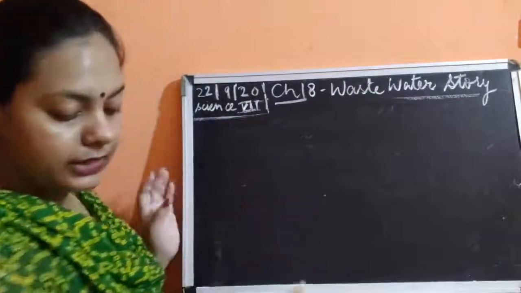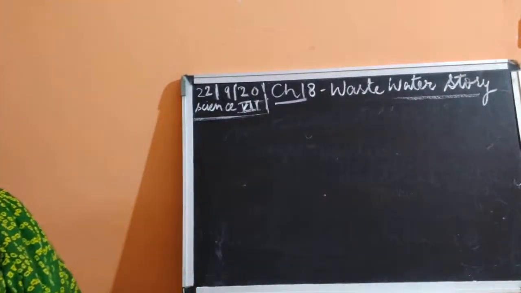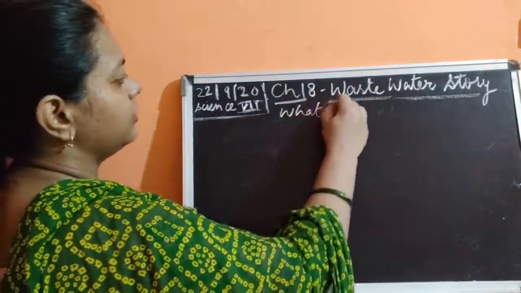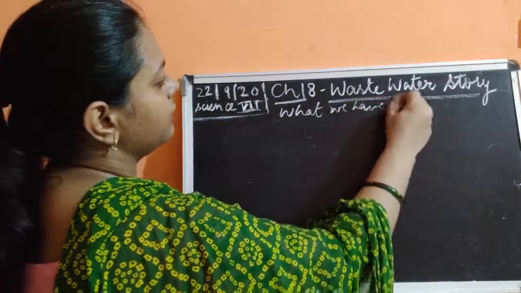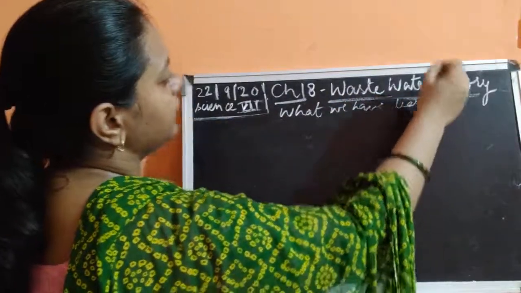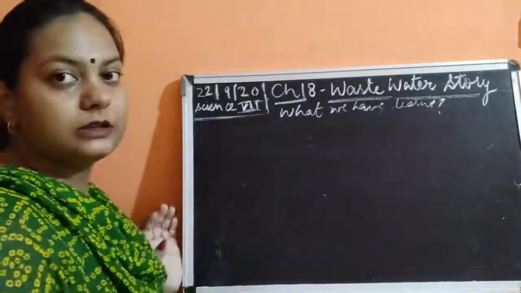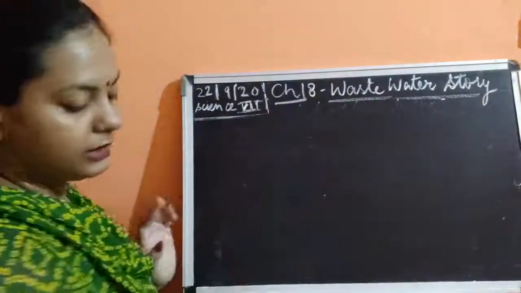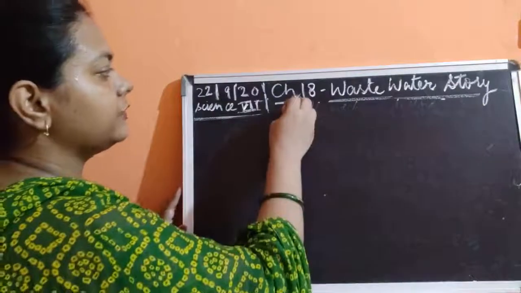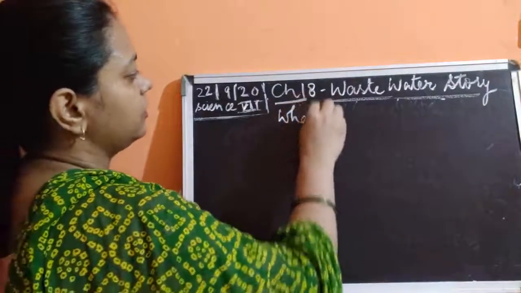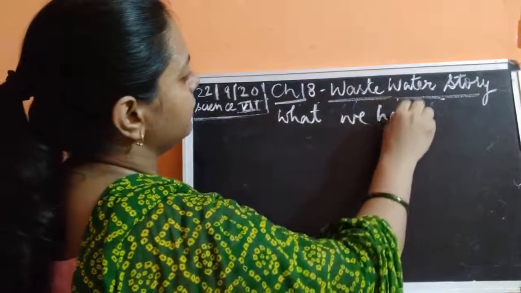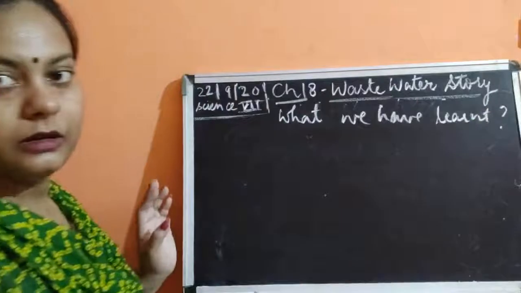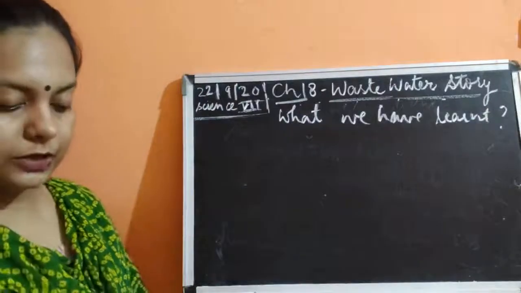Now we move on to the next topic, that is what we have learned. This is the very first thing given here in your book, a kind of small revision. So what we have learned from this chapter, we move on to the first point.